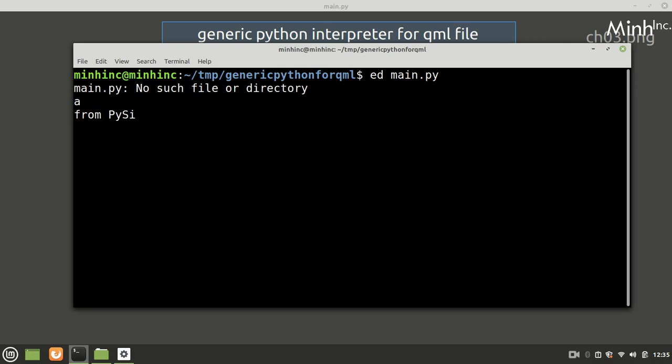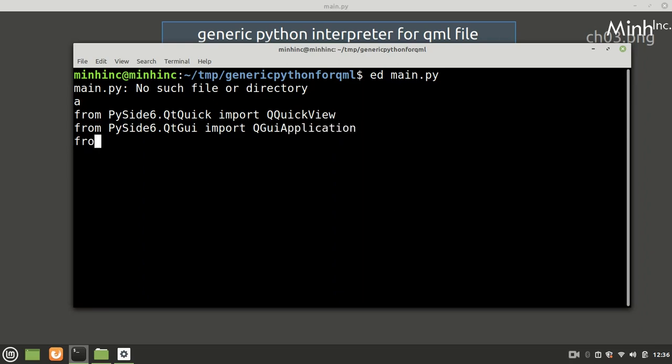From PySide6.QtCore import, from PySide6.QtQuick import QQuickView, from PySide6.QtGui import QGuiApplication, from PySide6.QtQml import QQmlApplicationEngine. So these three we would import. We import others like re and sys.